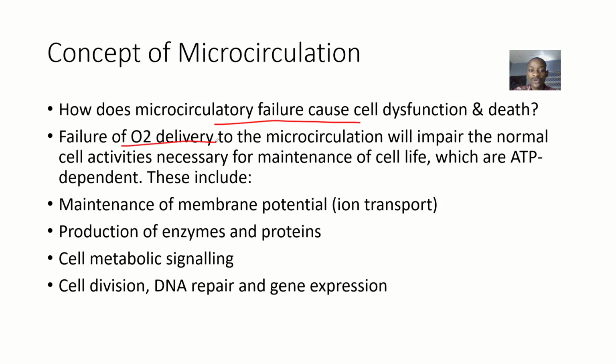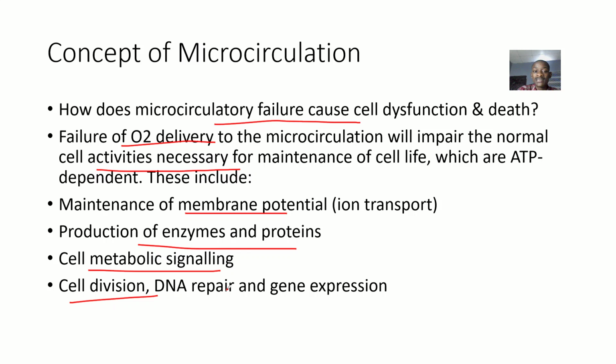Now, failure of oxygen delivery to the microcirculation will impair the normal cell activities necessary for maintenance of cell life, which are ATP dependent. The energy, or oxygen for burning energy, is carried to the cell by this microcirculation. So this energy is needed to perform things like maintenance of the membrane potential, production of enzymes and proteins, cell metabolic signaling, cell division, DNA repair, and gene expression.